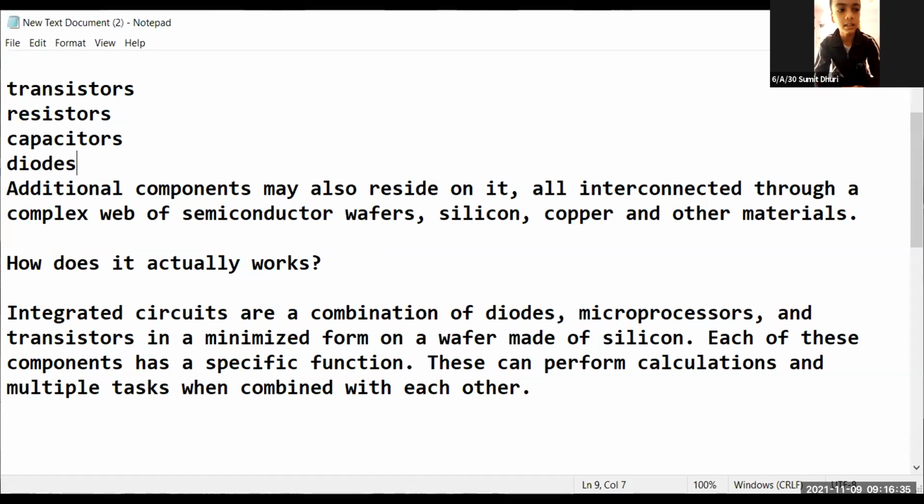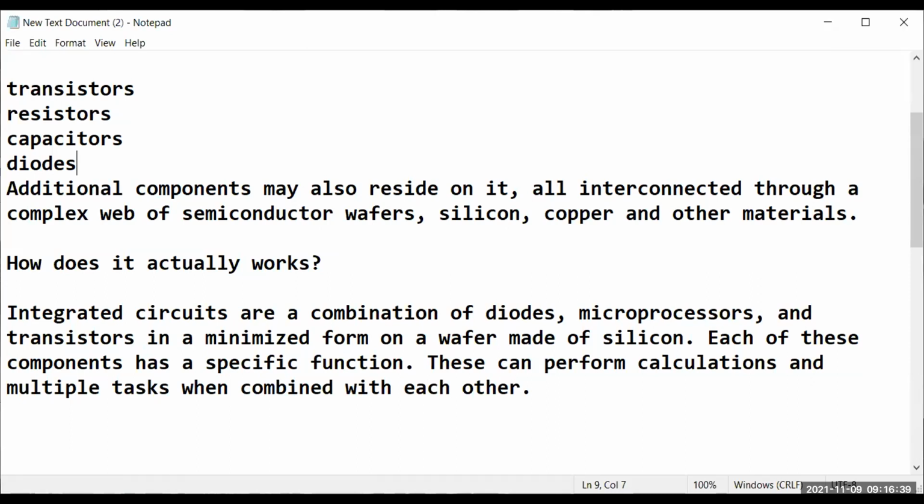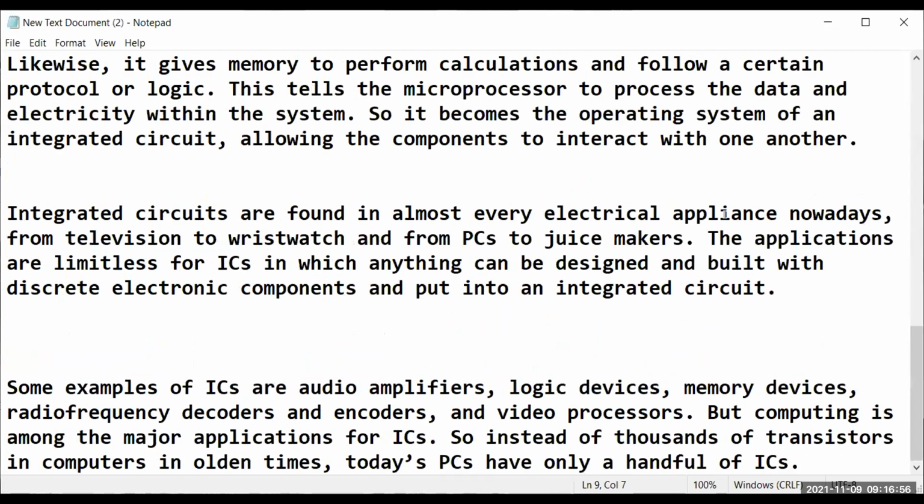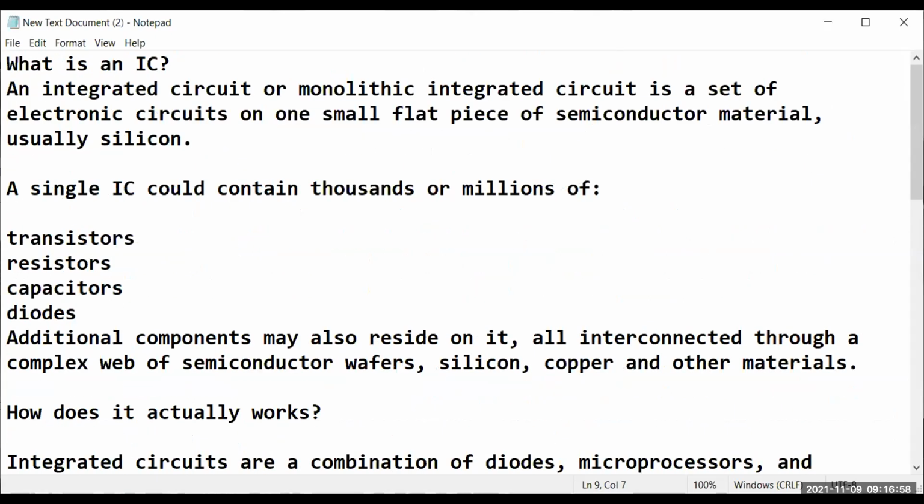Your voice is breaking. Sumit, you got stuck. Okay, next Shushti.